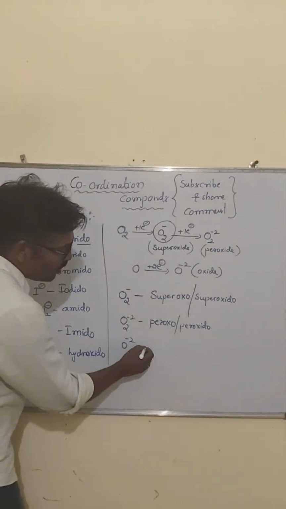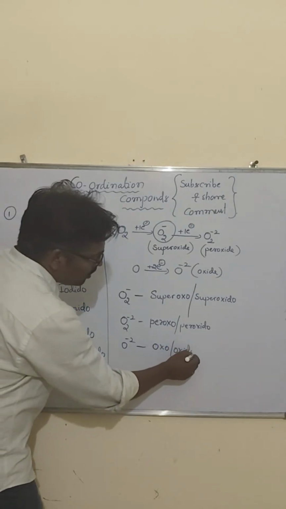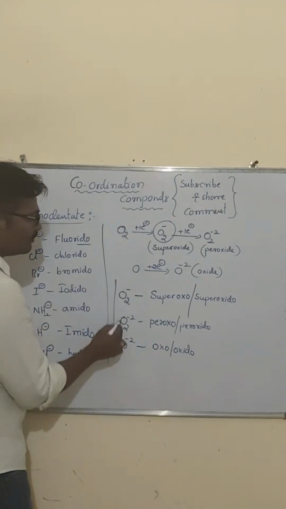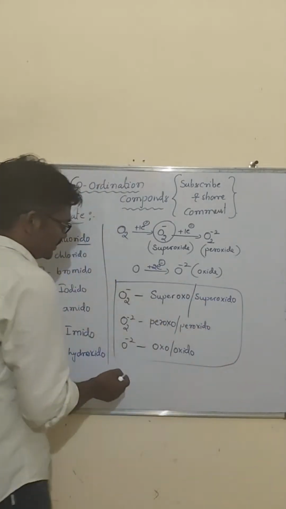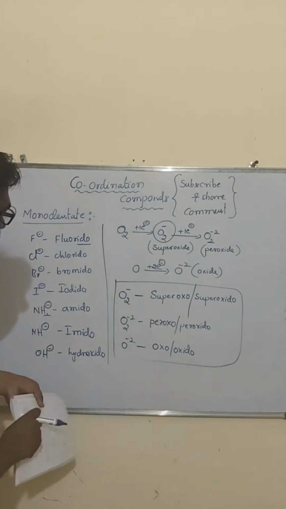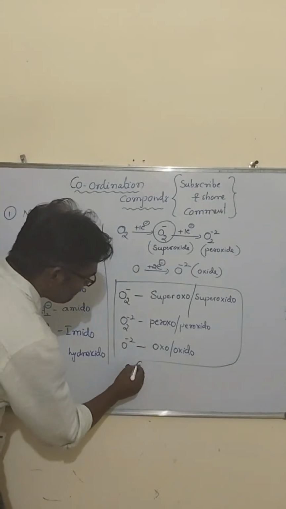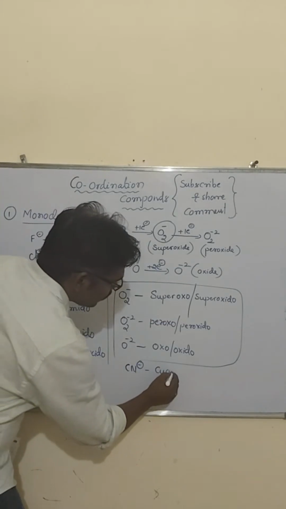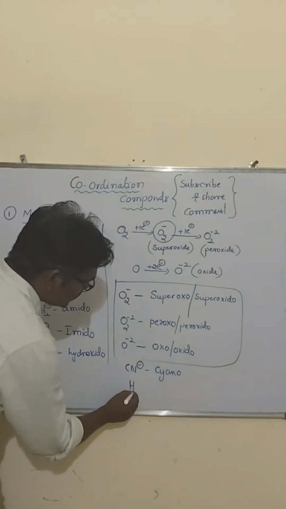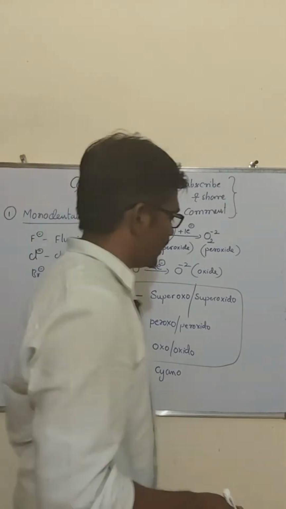O minus 2 is oxo or oxido. These are all oxygen wherever it is. Then some other ligands: CN minus is cyano. Then H2O, these are neutral ligands. We'll write neutral ligands later. First note all the negative ligands.